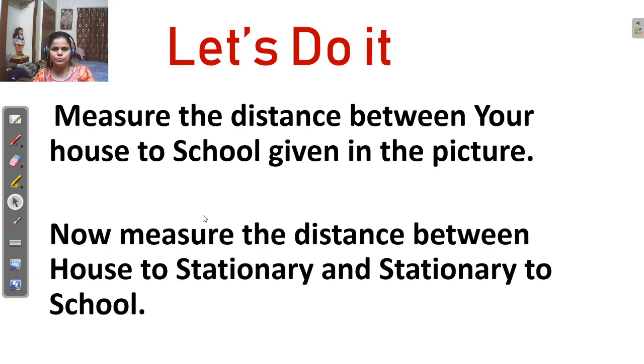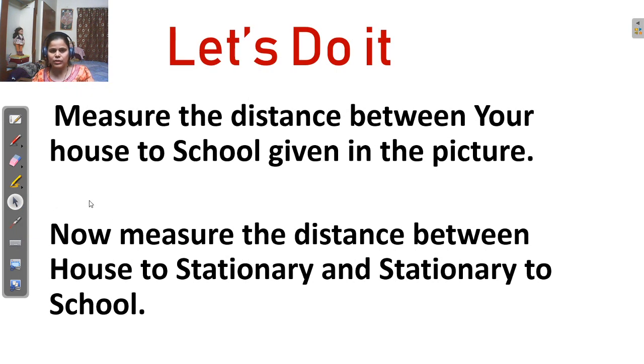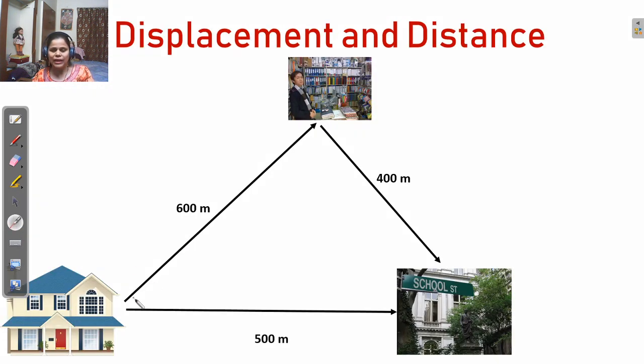Understand? So our next definition is distance. So what is distance? Distance is the length of the actual path traveled by the object. That means the path that we travel, the actual path. That means first we go to the stationery shop and then we go to the school. The actual path traveled by us is 600 plus 400, that is 1000. So this actual path is the distance.